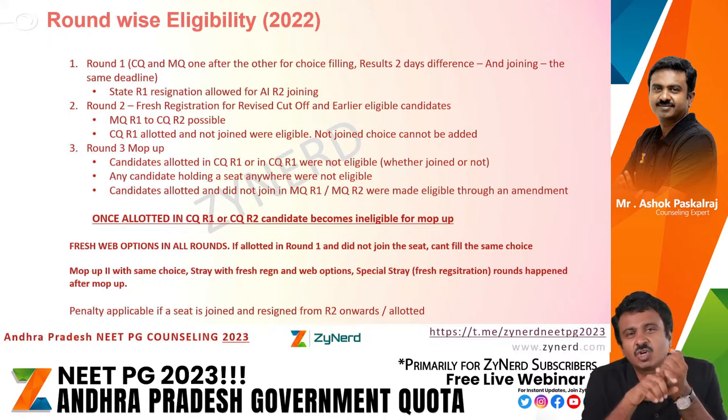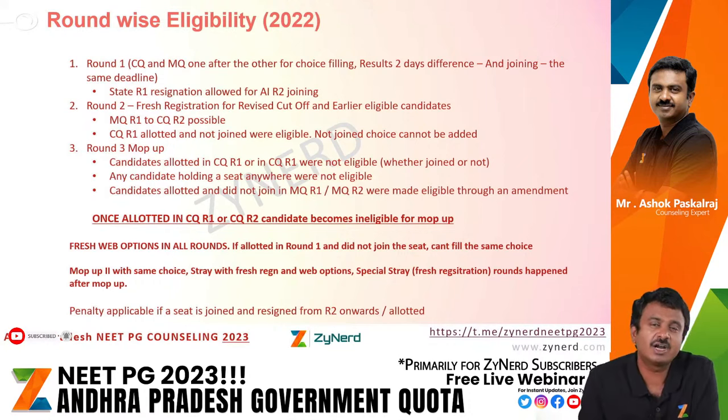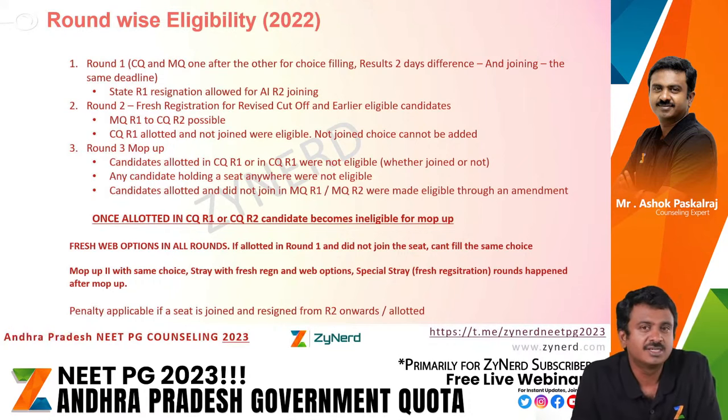You are filling a choice that you are not interested in government quota round 1. You may get a second chance in government quota round 2 because it is only that choice that will not be available. You will be eligible for round 2, but you will not get a choice in mop up.